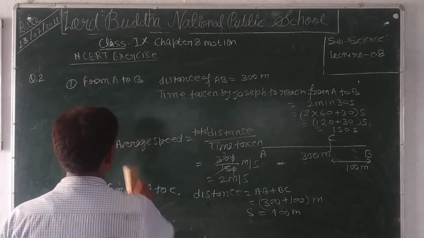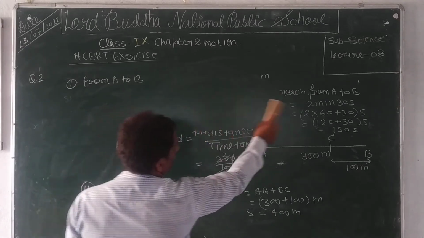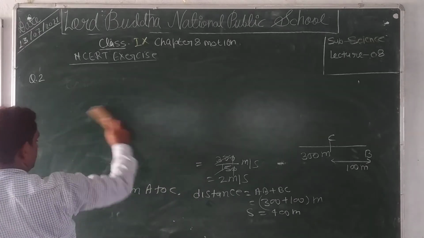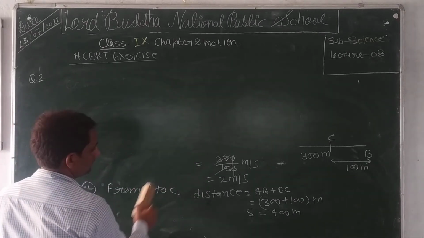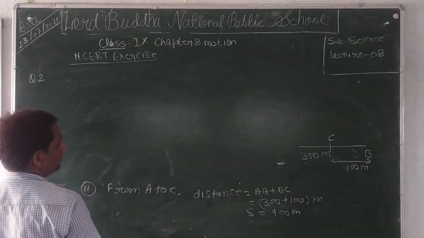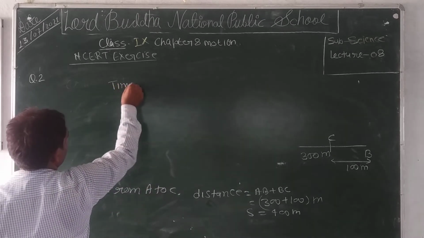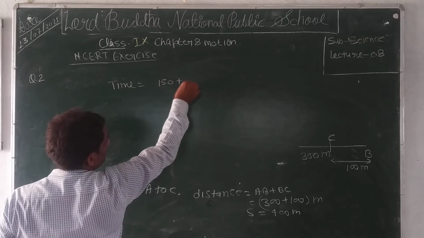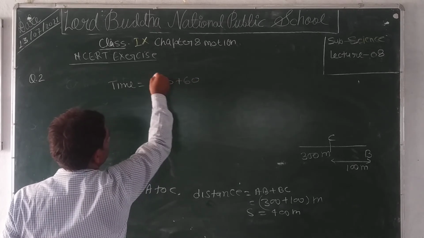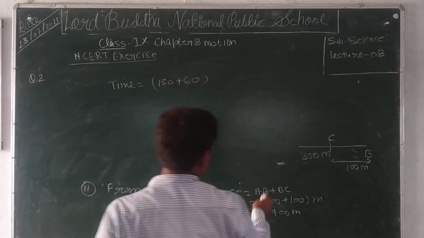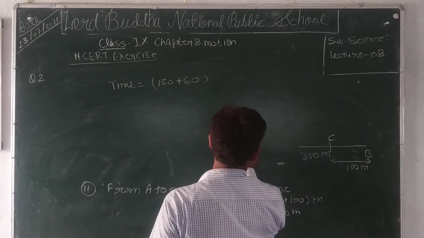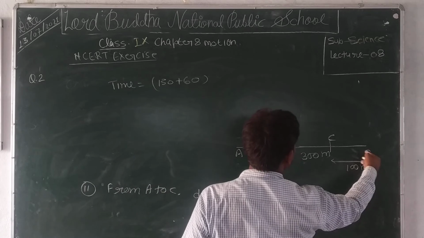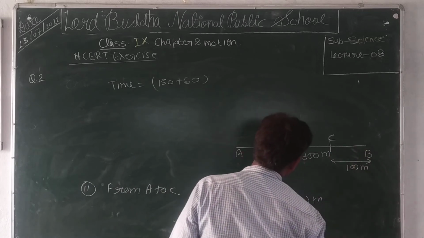Time taken will be 150 seconds plus 1 minute extra, 60 seconds. 150 from A to B and back to C, 1 minute. 1 minute means 60 seconds.